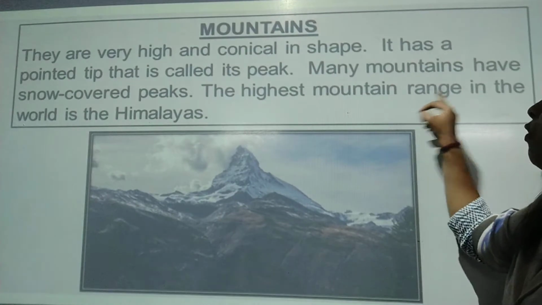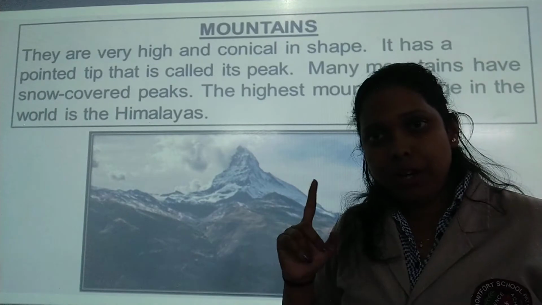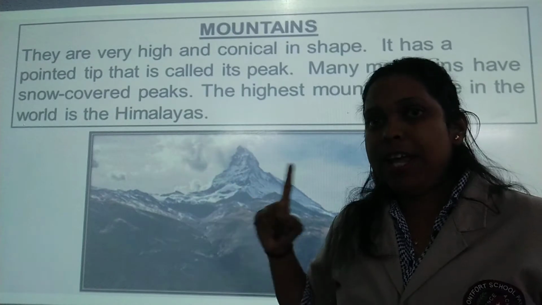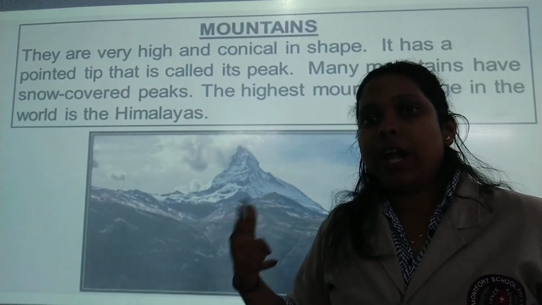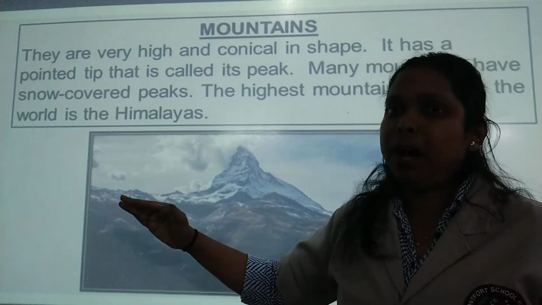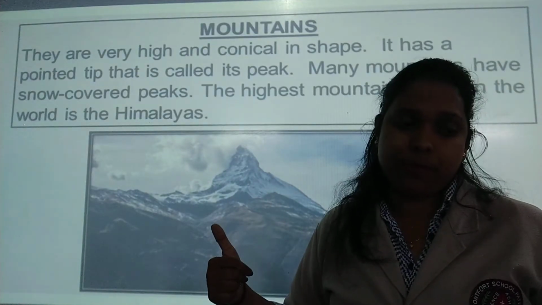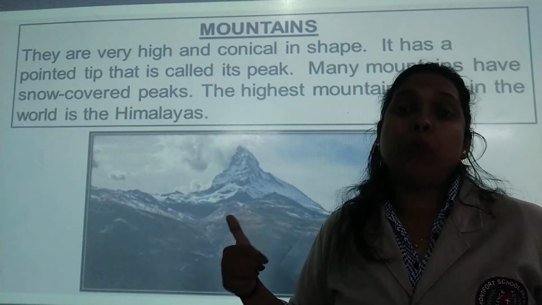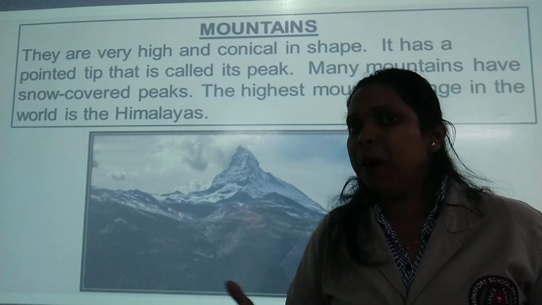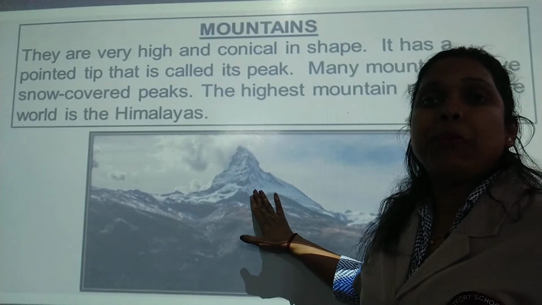The highest mountain range in the world is the Himalayas. Now Himalayas you have heard and many might have seen also. Himalayas में बहुत सारे mountains आते हैं, एक नहीं आता. Like Mount Everest, K2, Kanchenjunga, many mountains come in the range of the Himalayas. Okay, so the highest mountain peak in the world, what is it? Yes, it is Mount Everest. You need to know that. Mount Everest. क्या है? Highest mountain peak? It's Mount Everest.